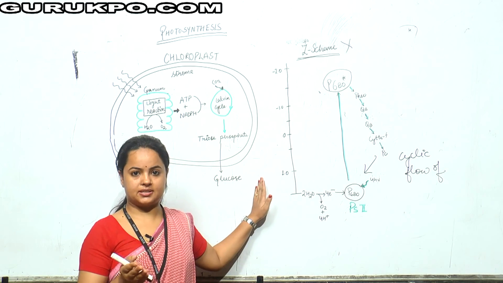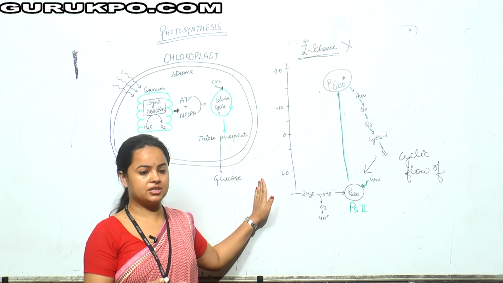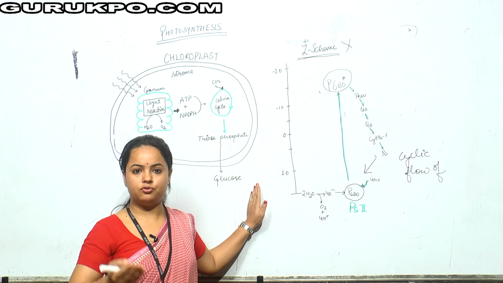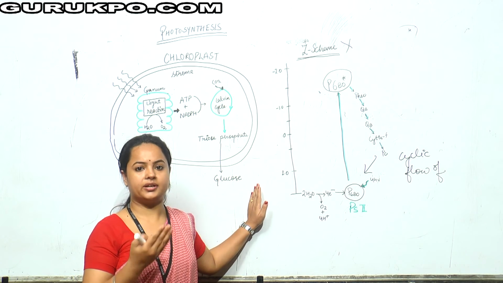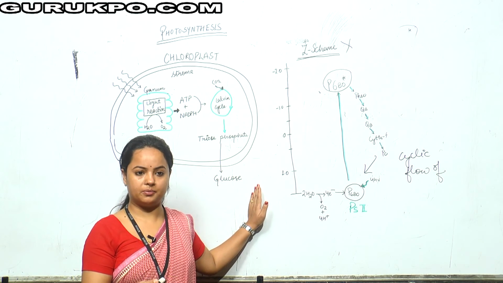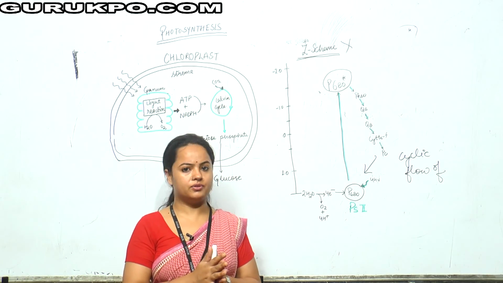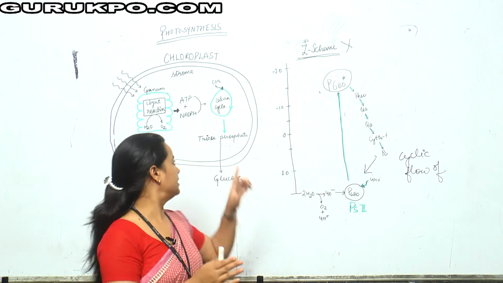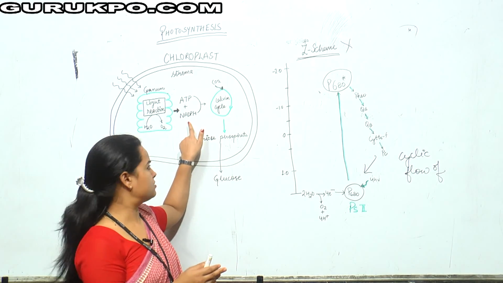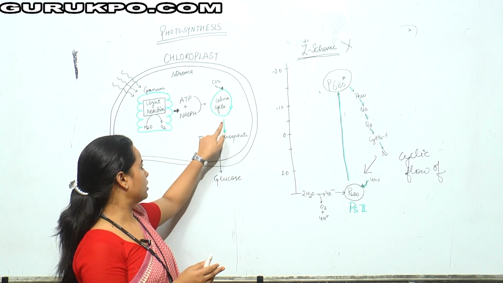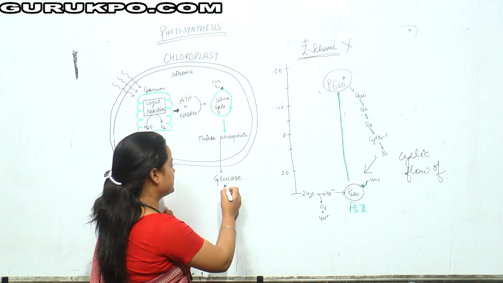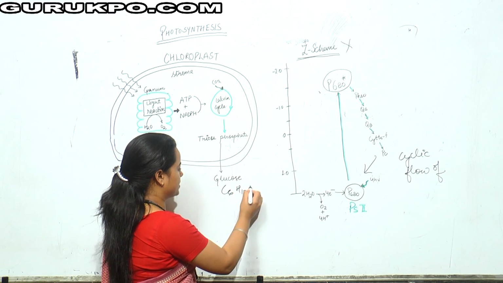As the word suggests, the light reaction needs light energy for its completion, or the generation of reducing power in the form of ATP and NADPH, but the dark reaction does not need light. It just needs the ATP and NADPH, which will generate the power to convert CO2 into C6H12O6.